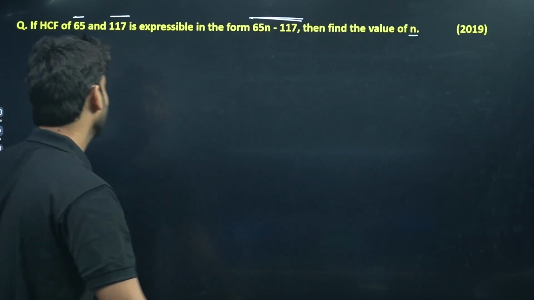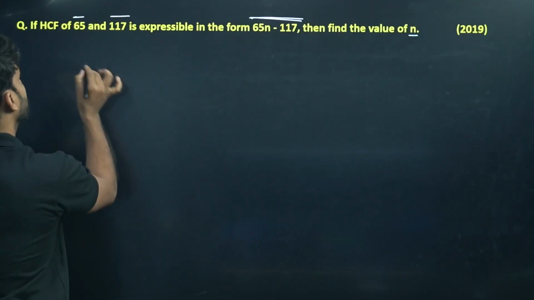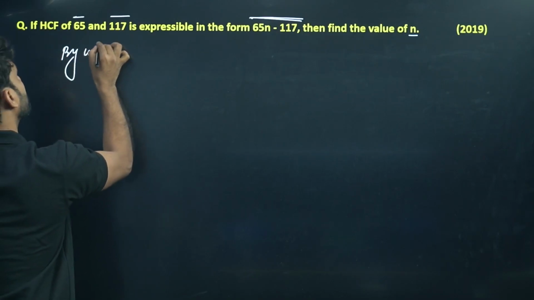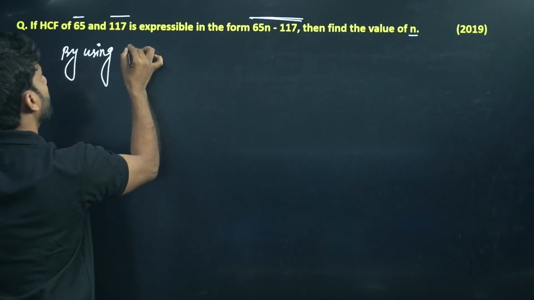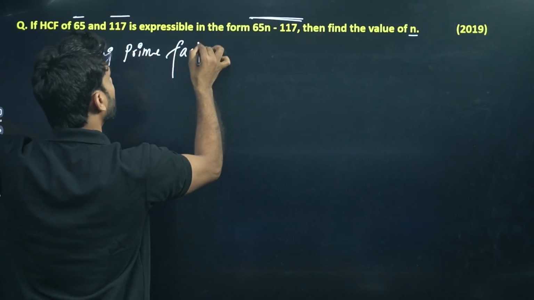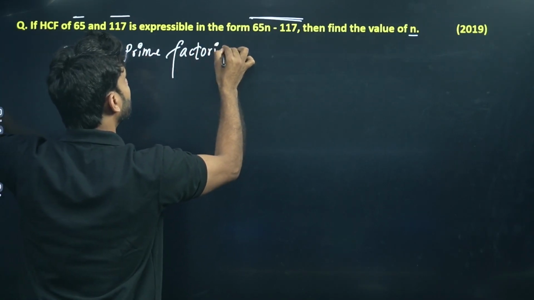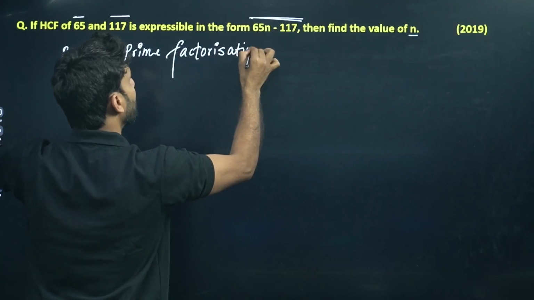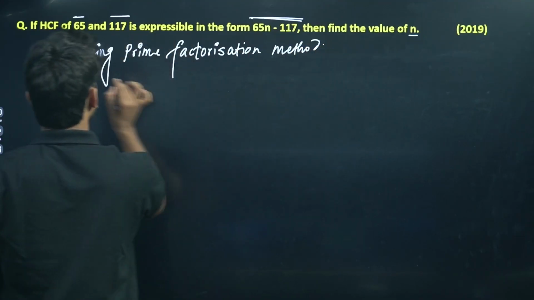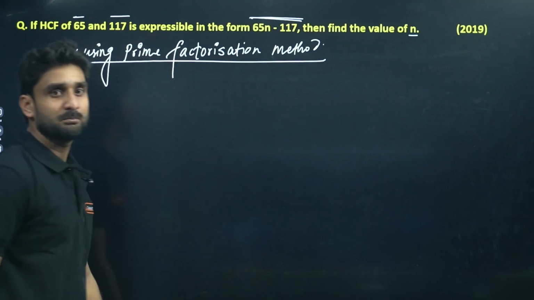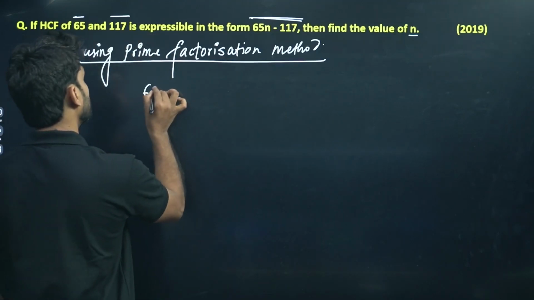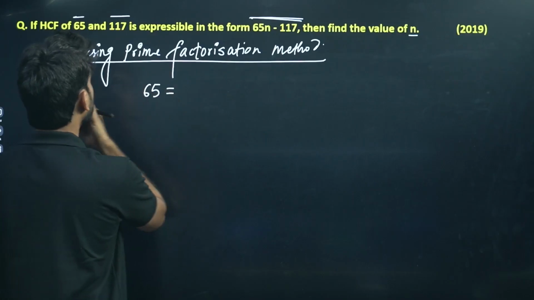So find out the HCF by using the prime factorization method. Find out the prime factors of 65.